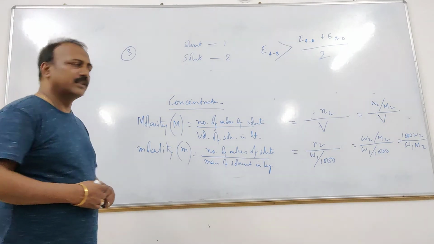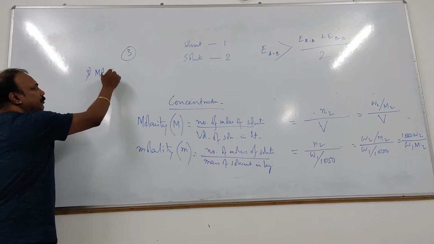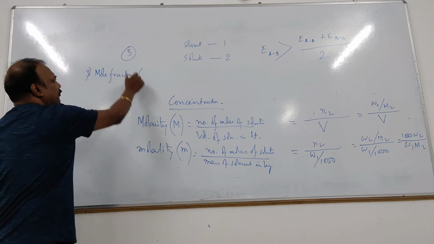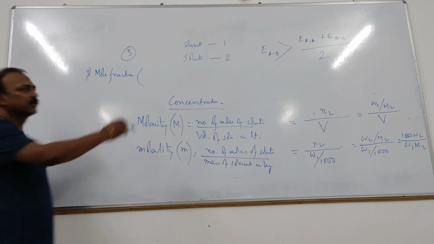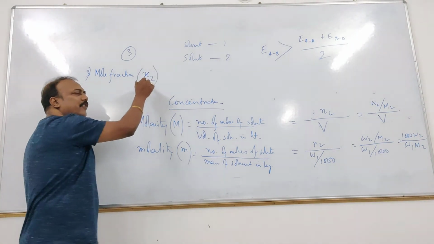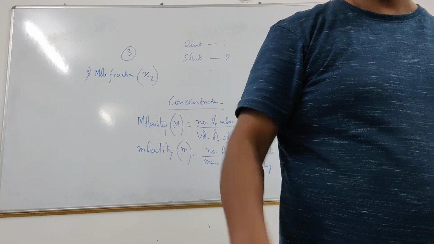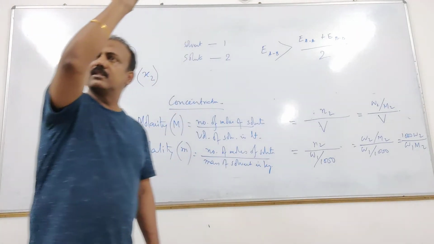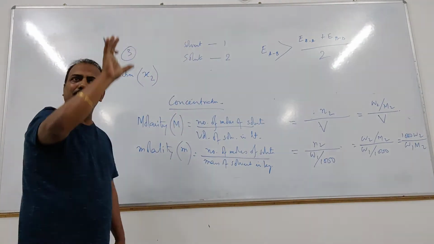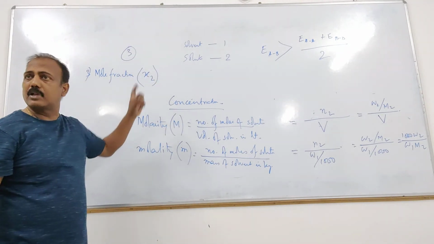Okay, fine. The third one is mole fraction. Mole fraction of solute is represented by X. Solute is 2, so mole fraction of solute is X2. What is a fraction? Fraction of boys here is 1 by 3. Fraction is that amount divided by total amount. Mole fraction is number of moles of solute divided by total number of moles.